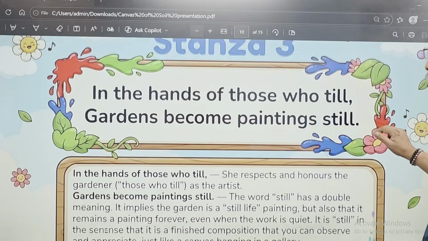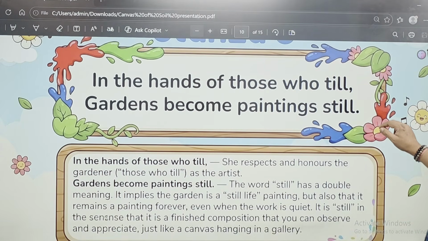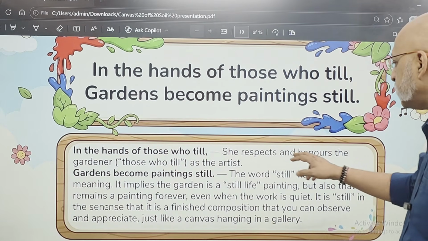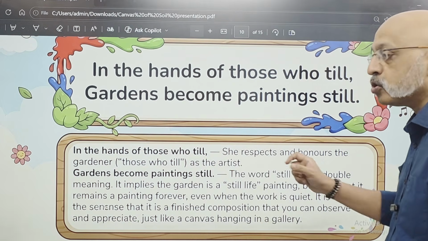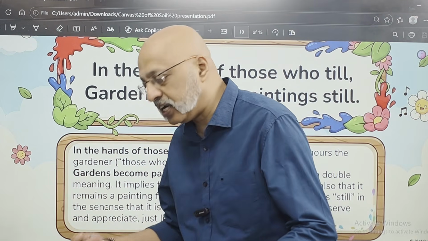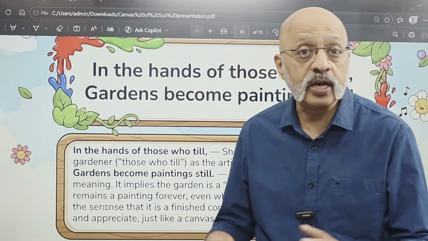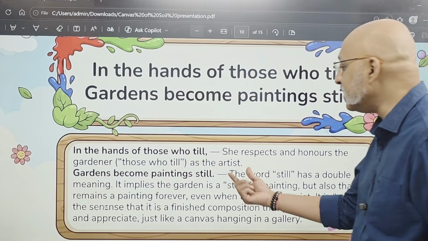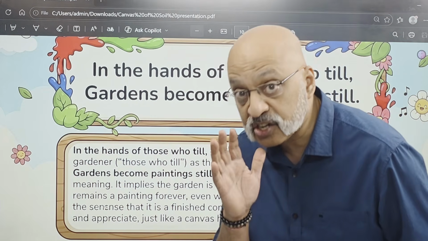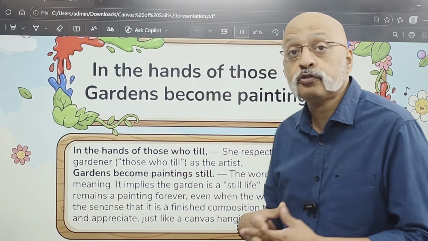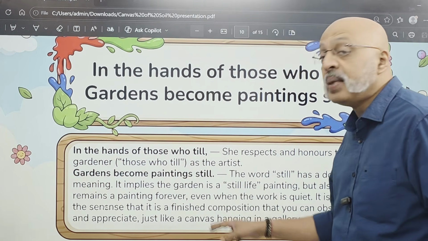In the hands of those who till, gardens become paintings still. Now, she respects and honors the gardener, those who till. Till is a word generally used for the farmer, in this case for the gardener, because he's also working on the same soil, right? He's the artist. She's respecting him. She's honoring him by saying that in the hands of those who till, gardens become paintings still.